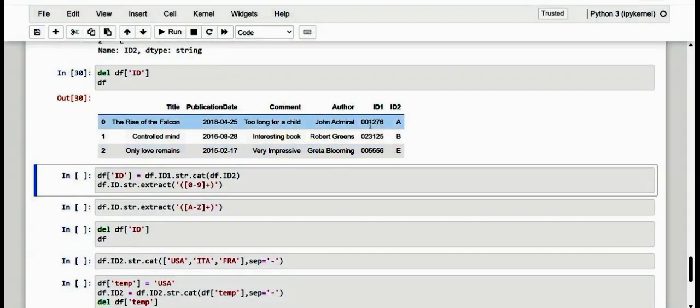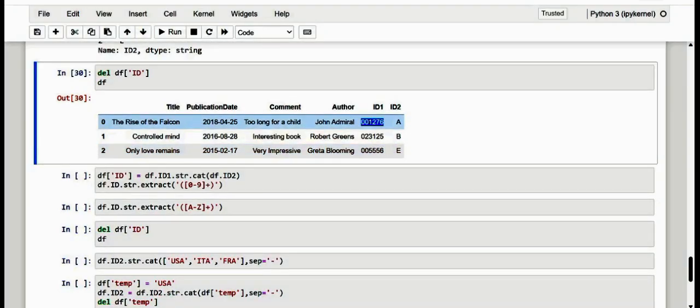So this is the exact ID1 part, only with the numeric, and the one which has the alpha part, that we have extracted into a separate column. Of course, we have obtained two new columns in which we have separated the numeric characters and the alphanumeric ones.